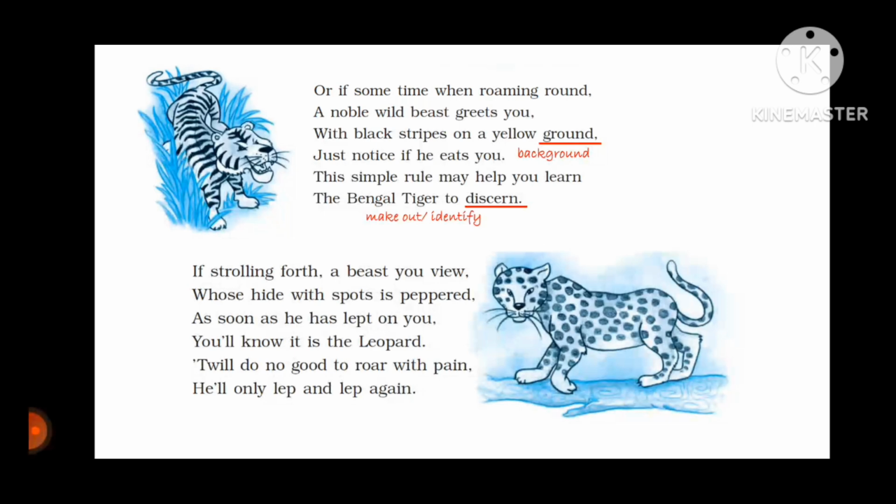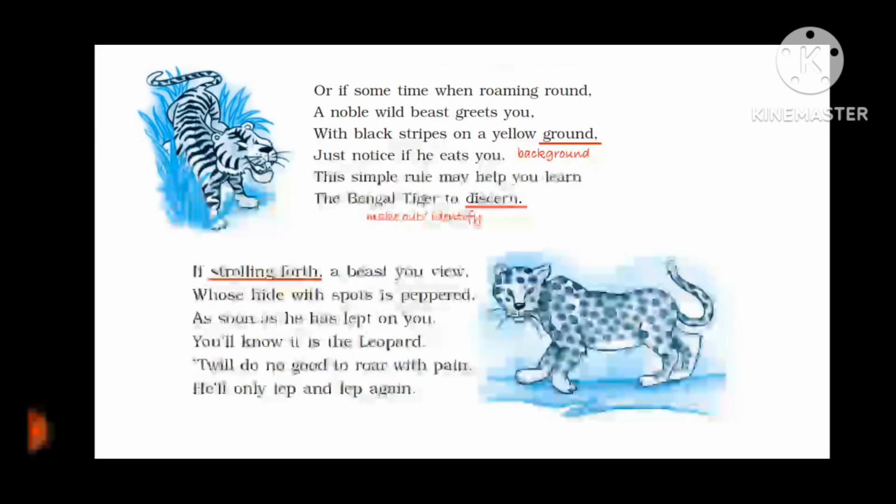Discern means to identify. So if a noble beast greets you, if you are greeted by a noble looking, friendly looking wild animal, and you see black stripes on the body, on the yellow background of the animal, and you notice that if you go near it, it will eat you, then there is a simple rule that it is the Bengal tiger. Obviously, the poet has created exaggeration. If he eats you, how will you identify? So there is humor created by the poet.